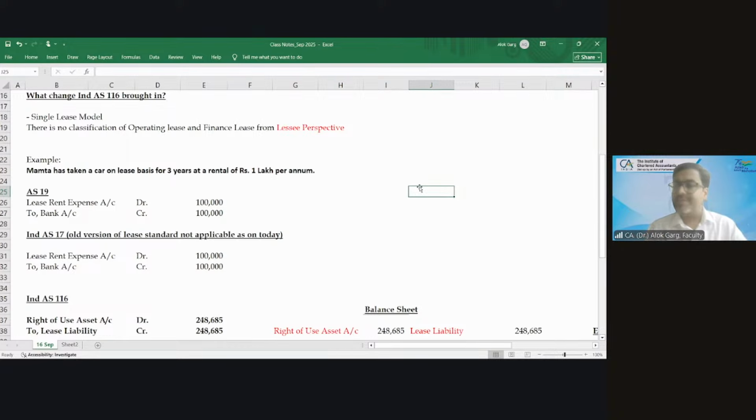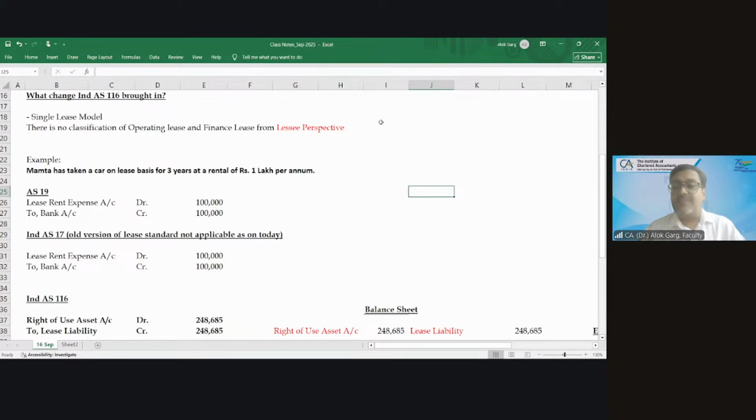Okay, so friends, why? Because Sanjay is getting a right to use that house. So he will capitalize the right. I will capitalize the property, plant and equipment, the building. Right? So friends, this is one of the major changes.